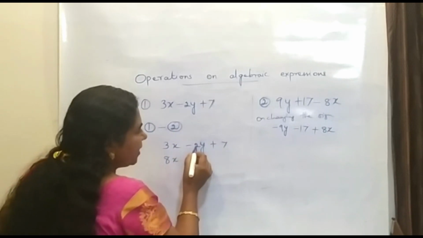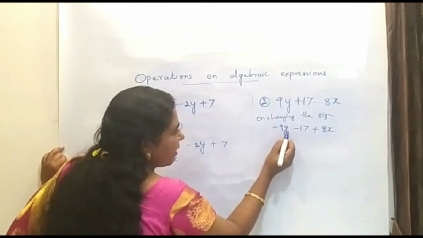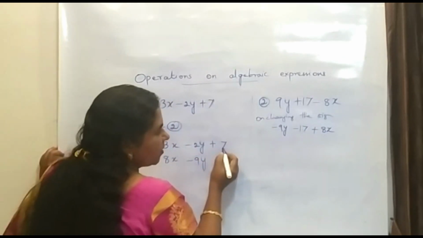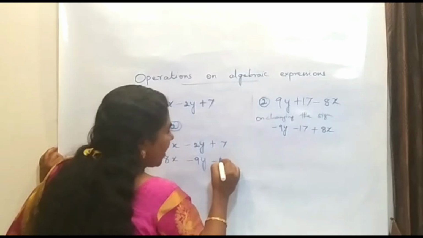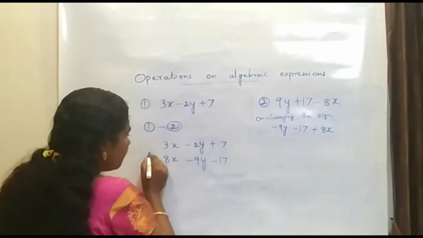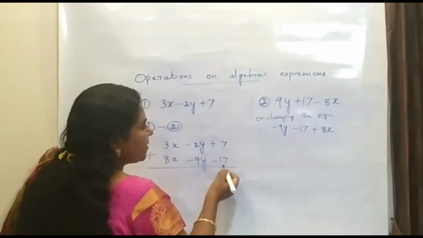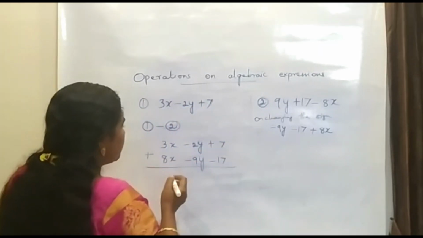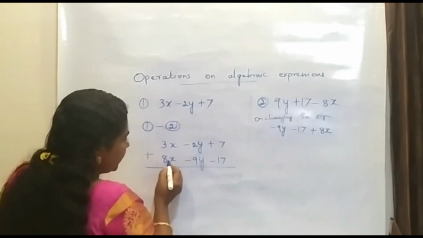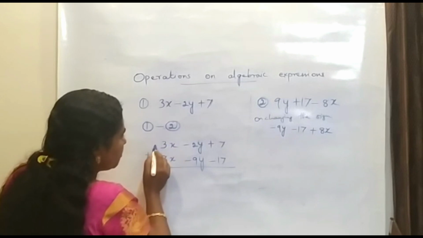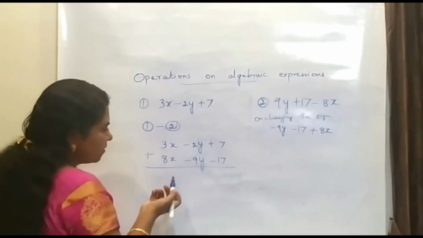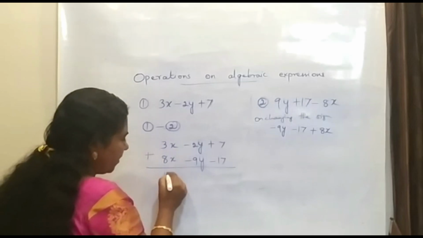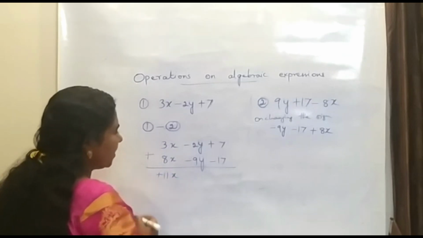And the next here it is minus 2y, and here it is minus 9y, so we can write that here. And the third, it is a constant. So plus 7, here it is minus 17. Now we have to add both, the same way as we have done in our addition process. So now here it is 3x, here it is 8x. We have to add both. Here a plus sign, here also a plus sign, so we can add both and give a plus sign in front. So 8, 9, 10, 11. So 11x and a plus in front.